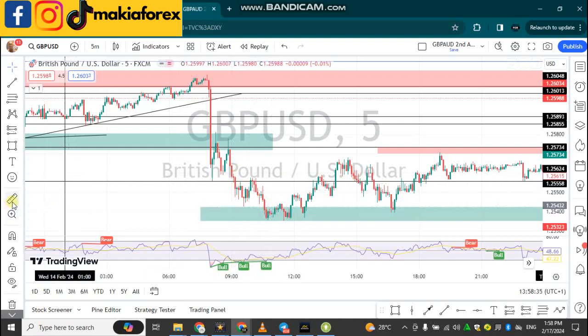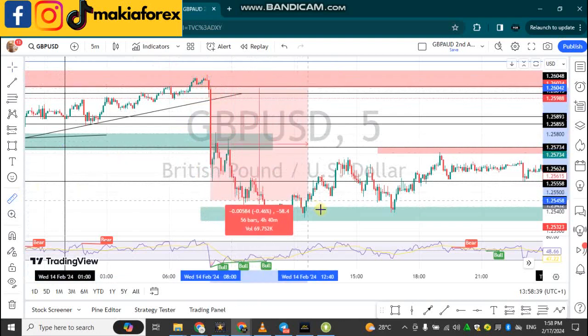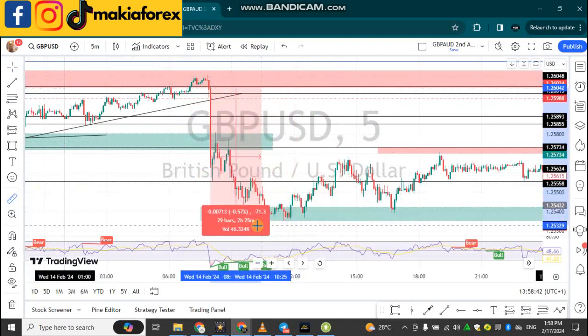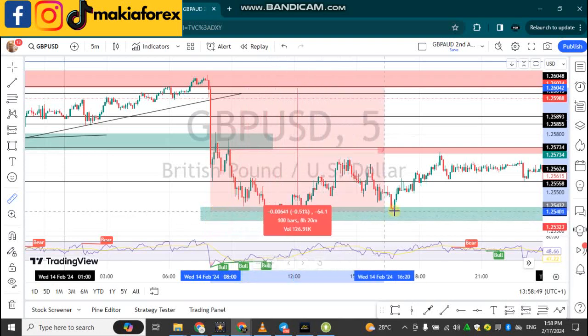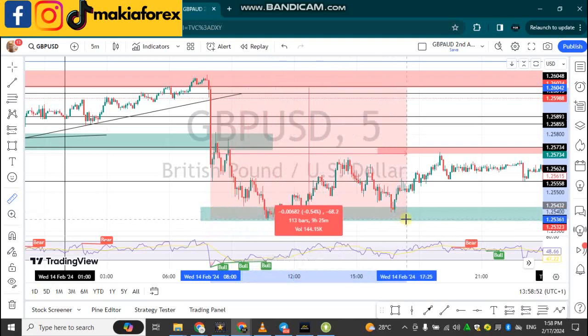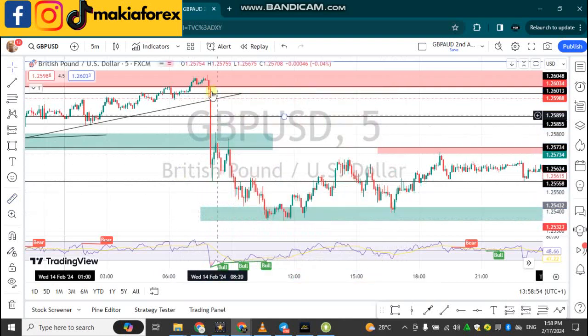So I would say the news reacted from this area all the way to 10. So you can see it was about 69 pips, or let's say 65 pips bearish. Okay, 68 pips bearish. That's what happened during the news candle. So let's say all the way to 10 p.m. it was still bearish because of what happened with the news candle. So that's the reaction of the news.